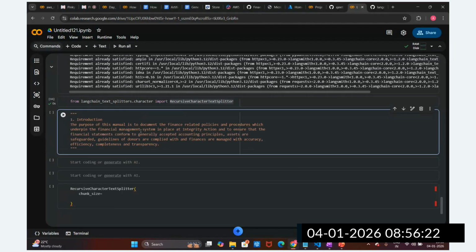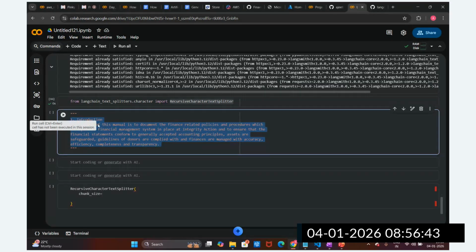Now you can see, our objective is to capture the semantic meaning, guys. How to capture the semantic meaning? That is the question. This is one paragraph. If you split based upon one paragraph, then we are able to capture the complete meaning.